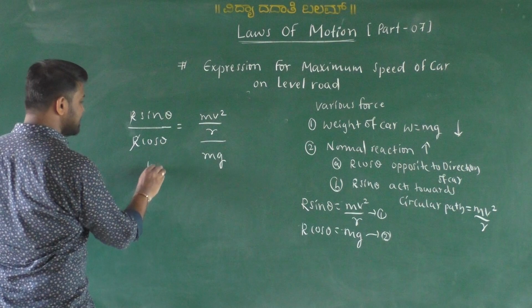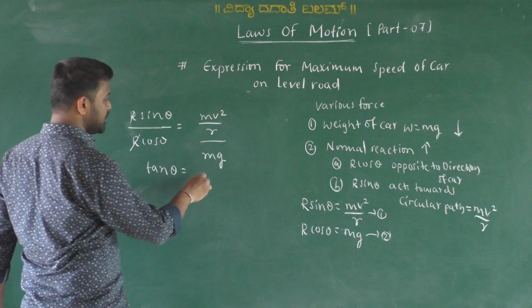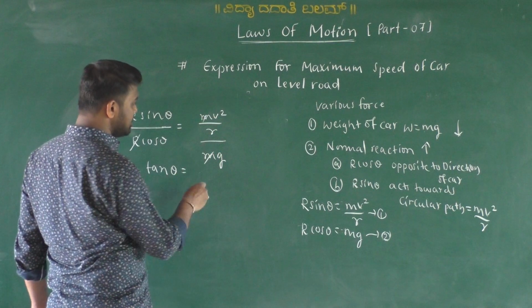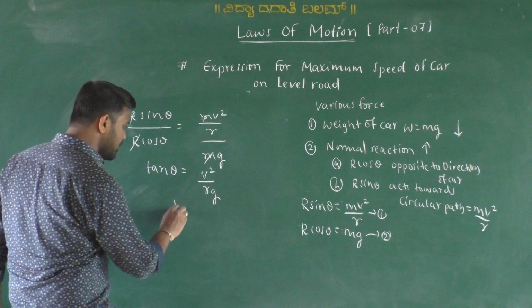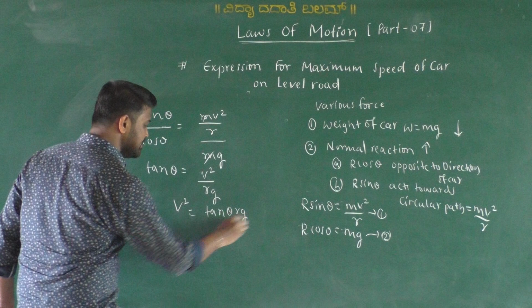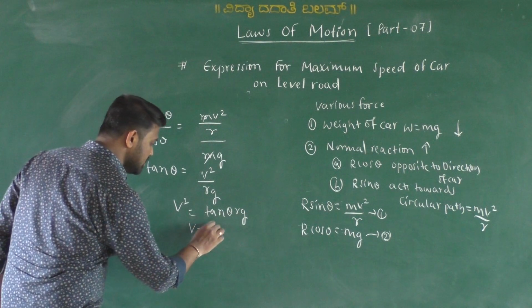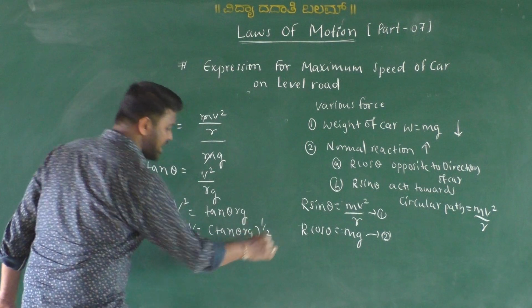R gets cancelled, then it becomes tan theta. Then m gets cancelled here, then v square by Rg. So therefore v square equal to tan theta Rg. So v equal to tan theta Rg raised to 1 by 2.